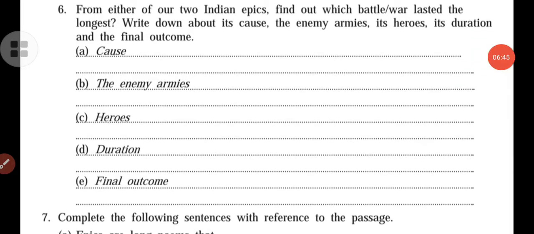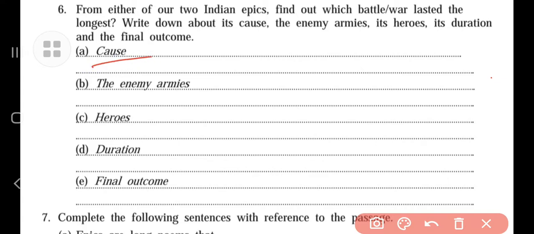The first point that we want to write here is the cause. What was the cause of the battle? In the Ramayana there was a war between Rama and Ravana, we already know, as the latter had kidnapped Sita, and to take revenge for his sister, Ravana's revenge was of insult.